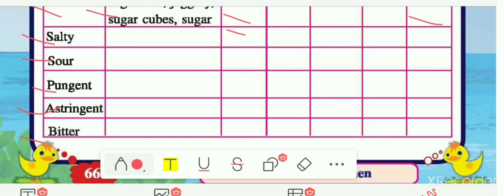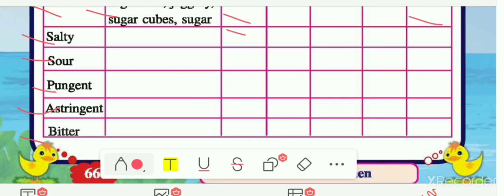Then after that, fenugreek, that means we are saying methi, that is fenugreek. Later we will see the picture. So we are getting this from the bitter gourd and fenugreek, and we are using this in boiling. We are not using bitter gourd and fenugreek as raw material. We are boiling them, roasting, or some of us also frying these food items. So these are the different tastes and the examples of different food items by which we are getting these tastes and how we are using these food items.